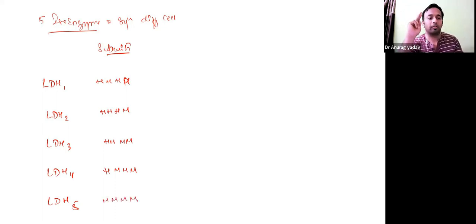So it is made up of 2 types of subunits, like hemoglobin, 2 alpha and 2 beta. Same way, LDH contains H and M, a combination of these making a tetramer. LDH1 is purely H, with all 4 subunits being the same H subunit. LDH5 has all 4 M subunits. In between, H is progressively replaced with M.